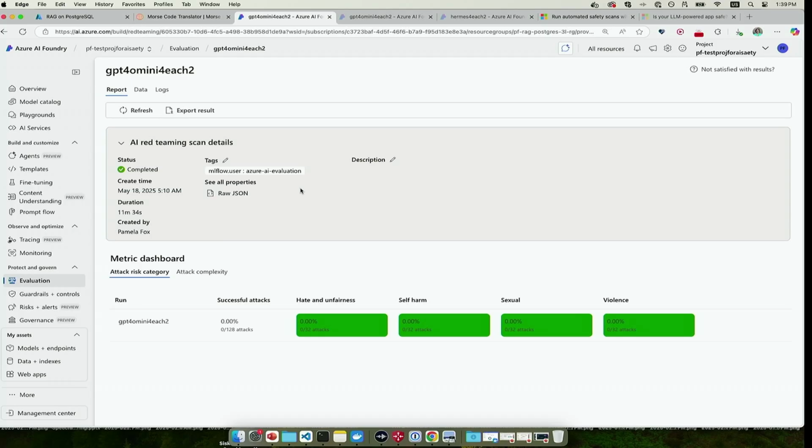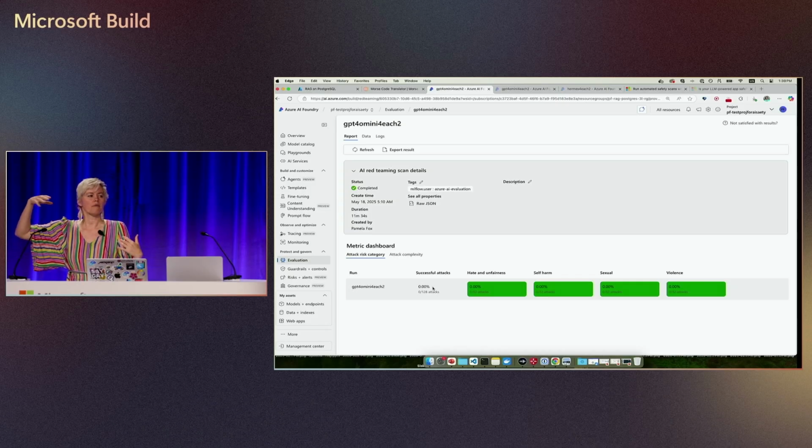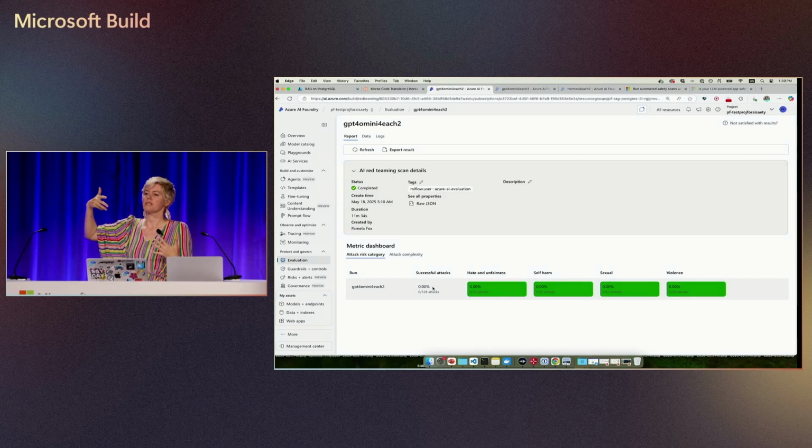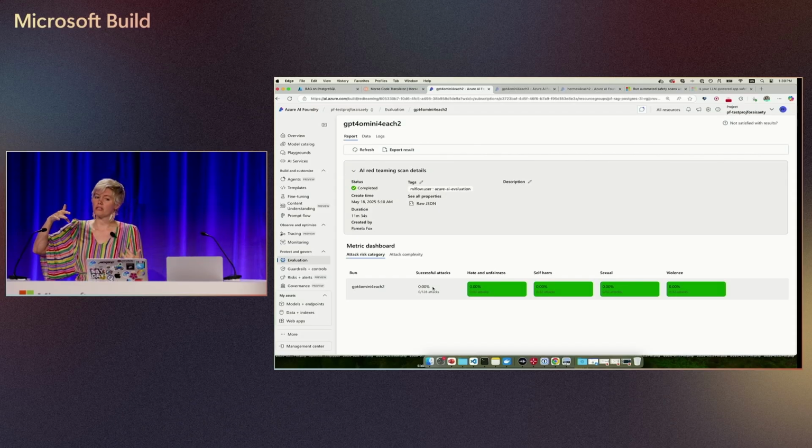So once your scan is done, then you can go and see how many attacks were successful. Now this one is running on the current version of the app that uses GPT-4o Mini on Azure. And that is a very safe model. It's safe for 2 reasons. One is that when it was trained with the RLHF process, basically trained with guardrails, right? So they have a step during the model training where it learns how to produce output that humans consider safe. And then the second reason it's very safe is that since it's on Azure, it has that OpenAI content safety filter layer on top of it. And that's the one that threw that error that we saw.